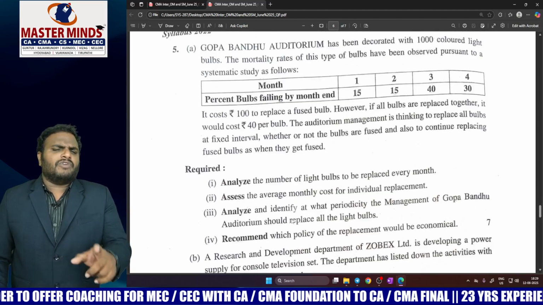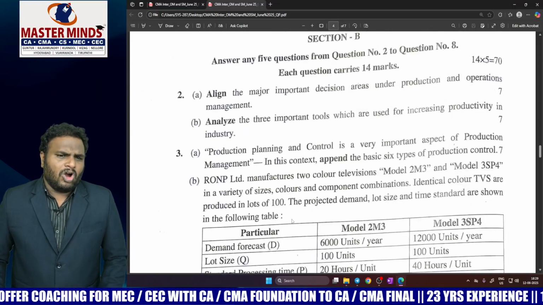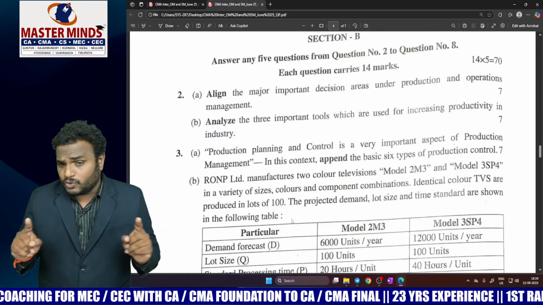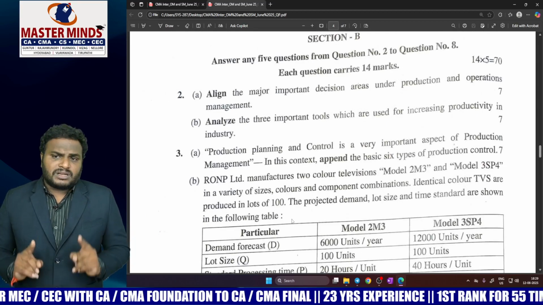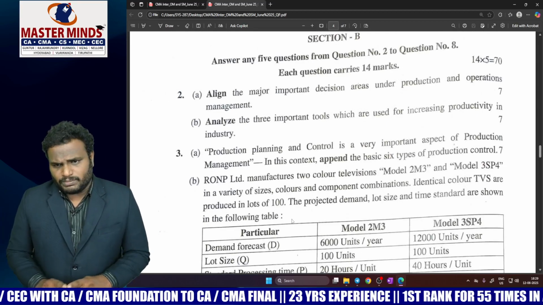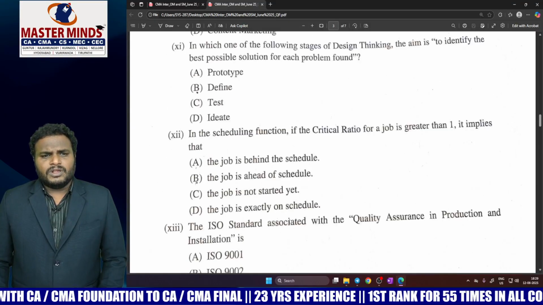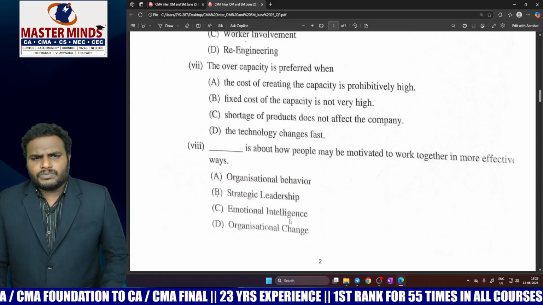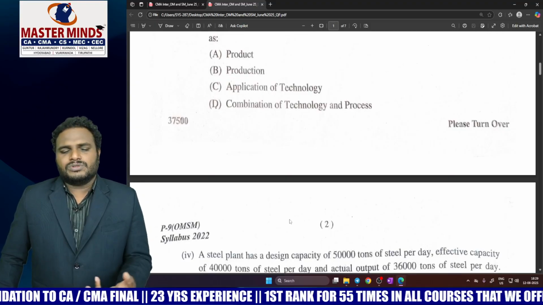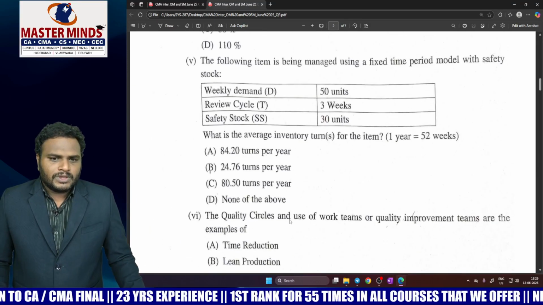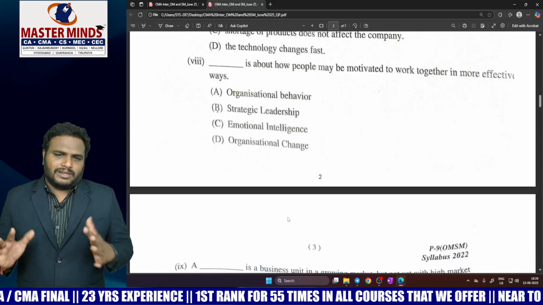Now, except for one question, that is 3B, all are direct questions, including theory. Now, 21 marks are reserved for theory in OM. But coming to the MCQ part, except for 5 MCQs, all are easy only. Now, this is my opinion.